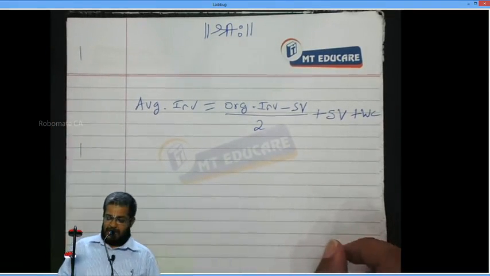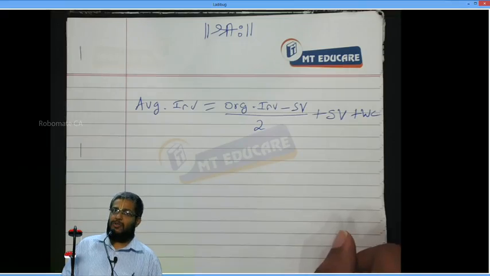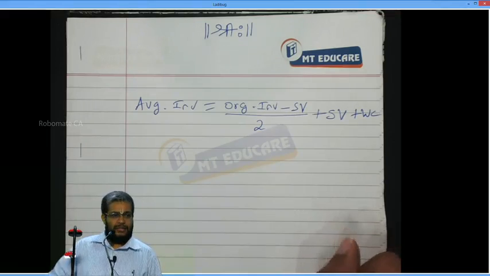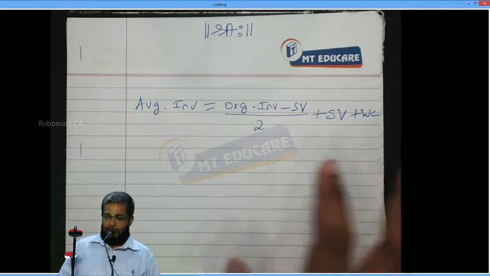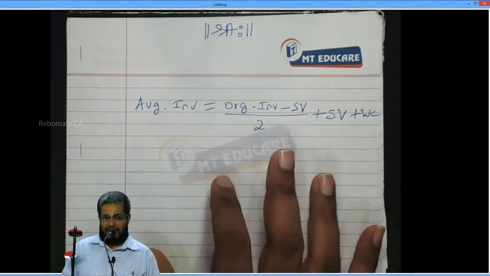This is the formula for average investment.